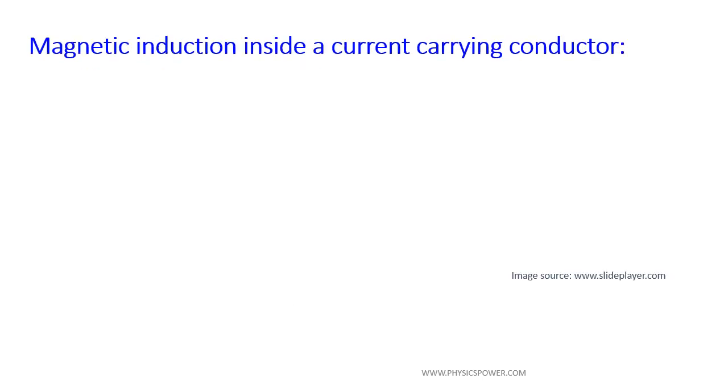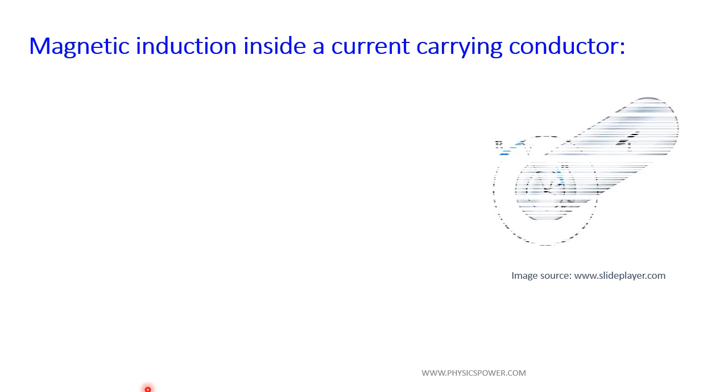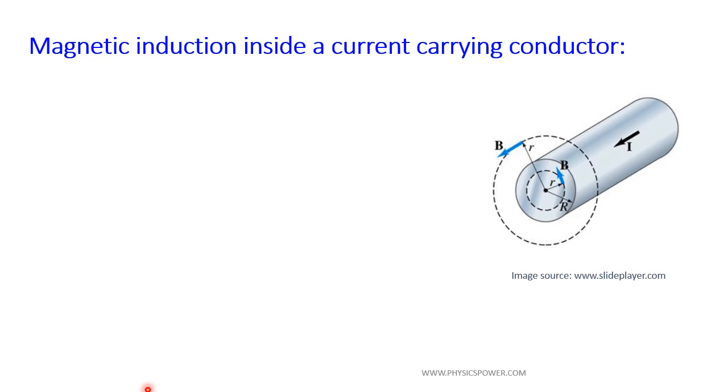Next, the magnetic induction inside a current carrying conductor. So far we discussed the magnetic induction outside a current carrying conductor. For example, the current carrying conductor has a certain cross section area and a certain radius. Then what is the magnetic induction inside? And what are the factors affecting the magnetic induction inside the current carrying conductor? To get those details, we should have a little bit of clarity about the current. Here, generally we are discussing uniform flow.